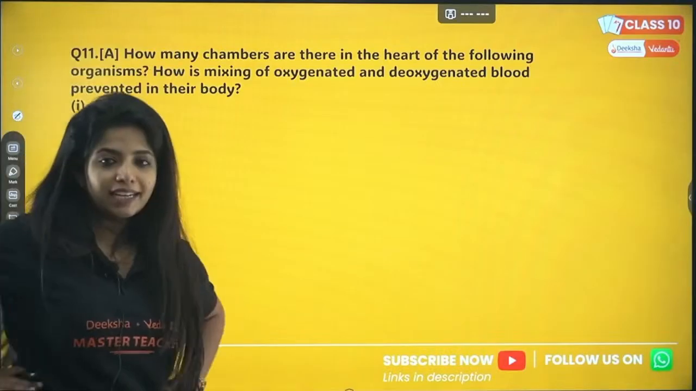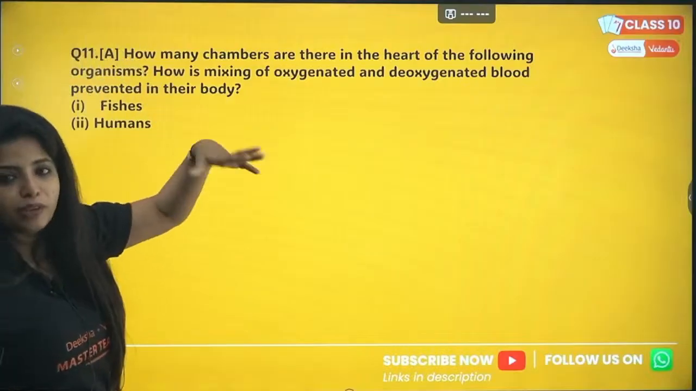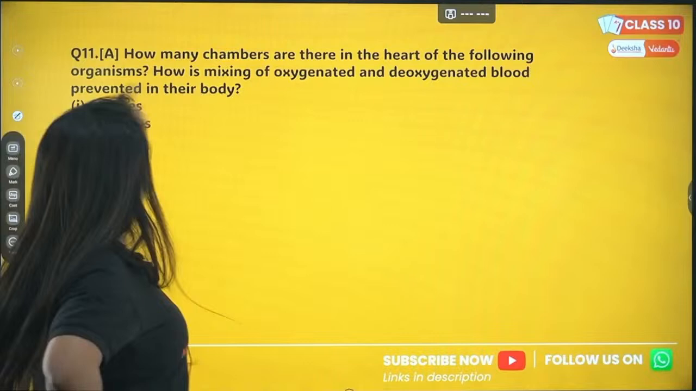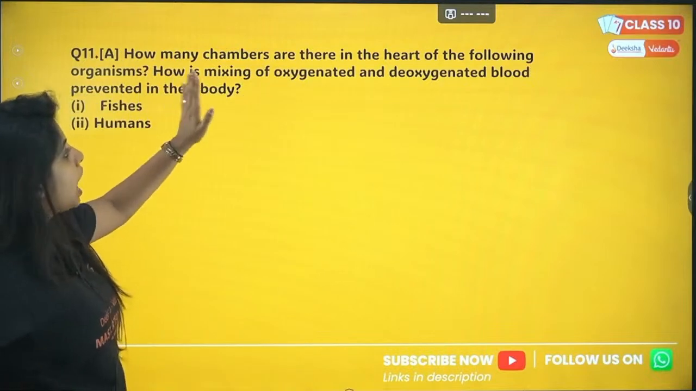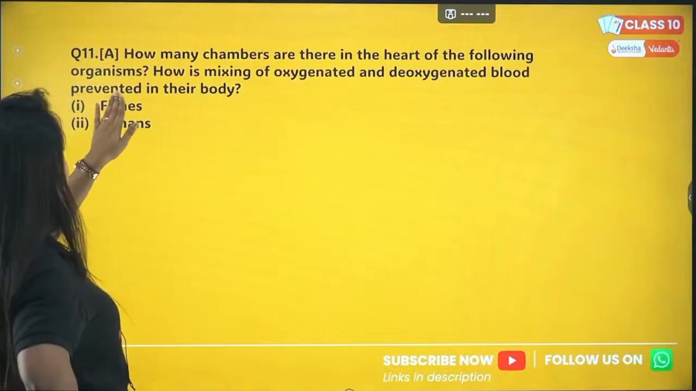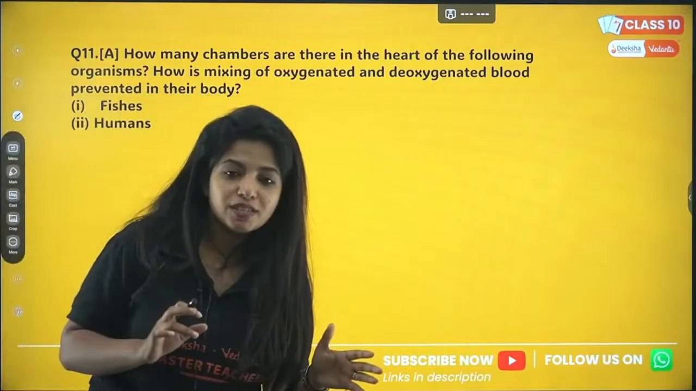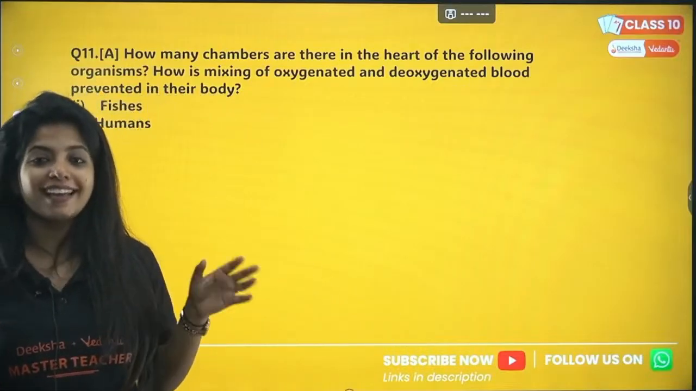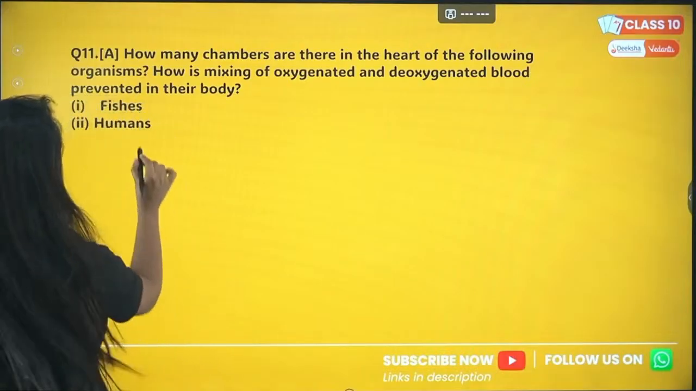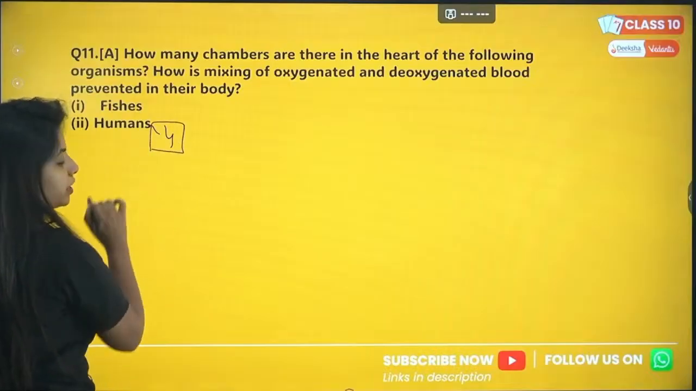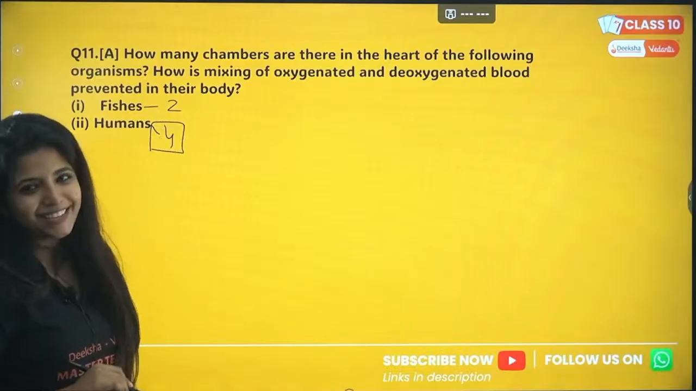Okay, fine. Let's go with the next question. Question number 11 has part A and part B. You can attempt either A or B. So A goes like this. How many chambers are there in the heart of the following organisms? How is mixing of oxygenated and deoxygenated blood prevented in their body? So how many chambers are there in fishes and how many chambers are there in human beings? I hope you all know that we have 4. We and the birds both have 4. Fishes on the other hand, my dear children, they just have 2.